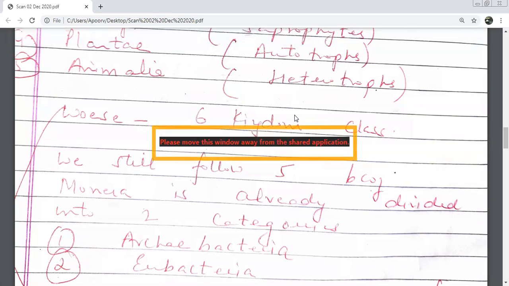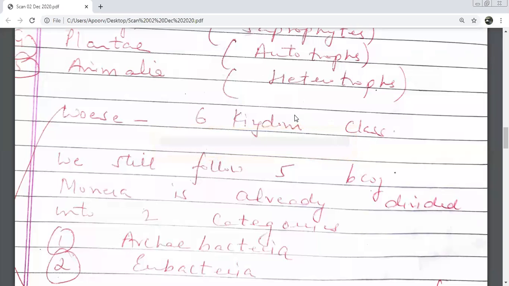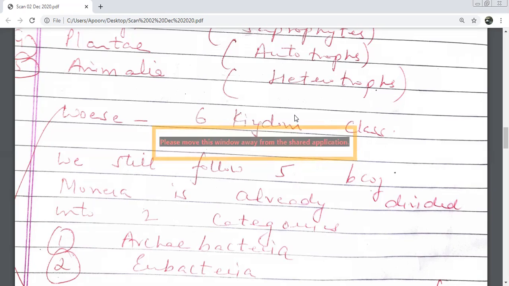Carl Woese. Can you tell me what is the difference between Whittaker's classification and Woese's classification? Woese divided Monera into archaea and eubacteria, whereas Whittaker doesn't. Okay, so what we are trying to say is that Monera is entirely removed and in its place we have got 2 more categories, that is Archaebacteria and which bacteria? Eubacteria. Very quickly now, before I go ahead, name all the kingdoms of Woese.